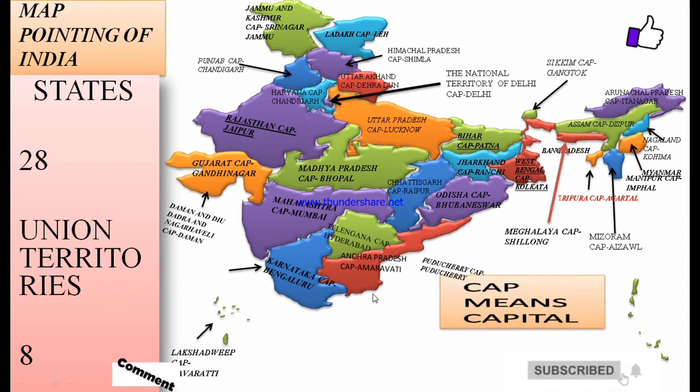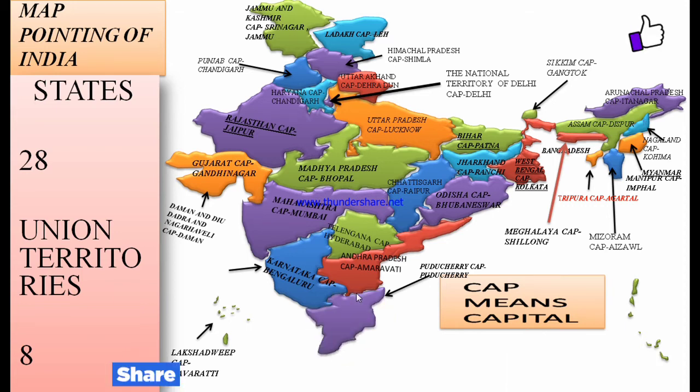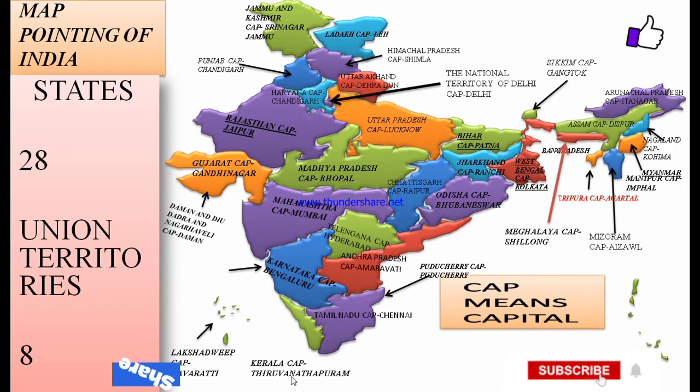This is Karnataka, capital Bengaluru. This is Puducherry, capital Puducherry. This is a union territory. It is located in Tamil Nadu. Tamil Nadu, capital Chennai.